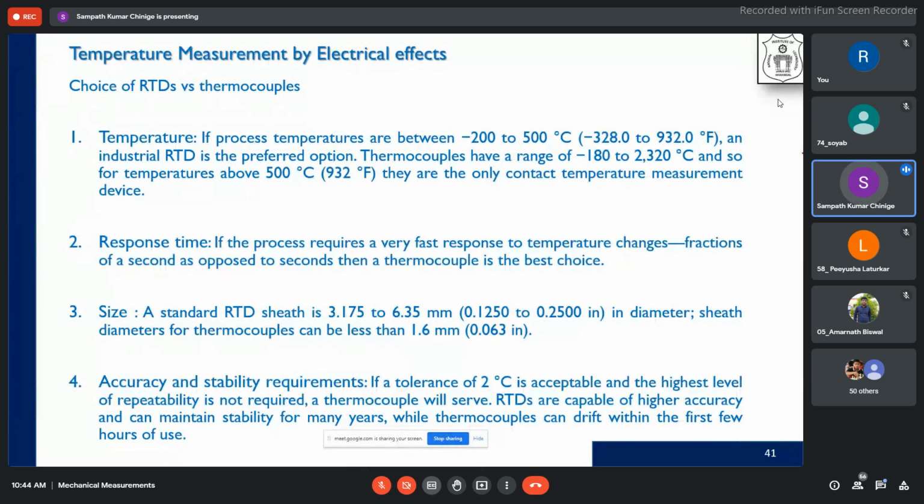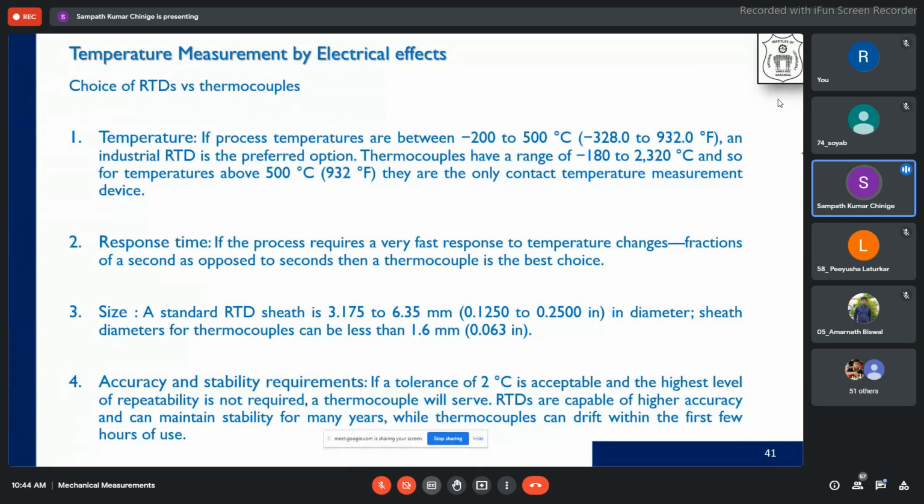So temperature wise, if you are in confusion about which one to select, these are the guidelines based on which you can select whether an RTD or a thermocouple. If the process temperatures, that means the temperatures of the surfaces or of the fluid or solid, whichever you are measuring, are between -200 to 500 degrees centigrade, then the industrial RTD is the preferred option, because it is more accurate compared to a thermocouple, having lower deviation and lower drift.